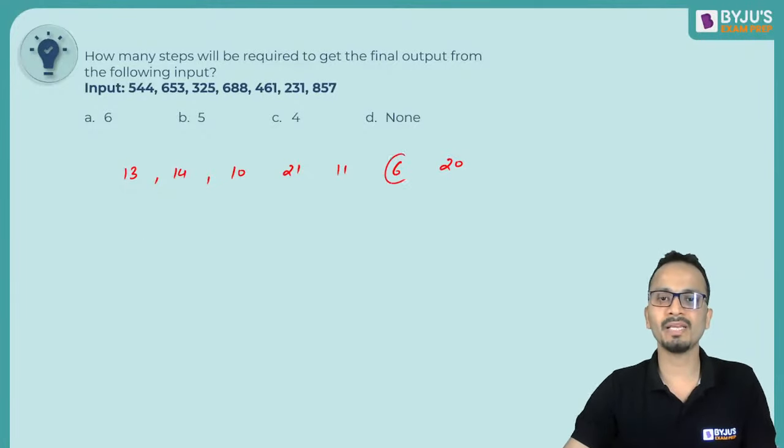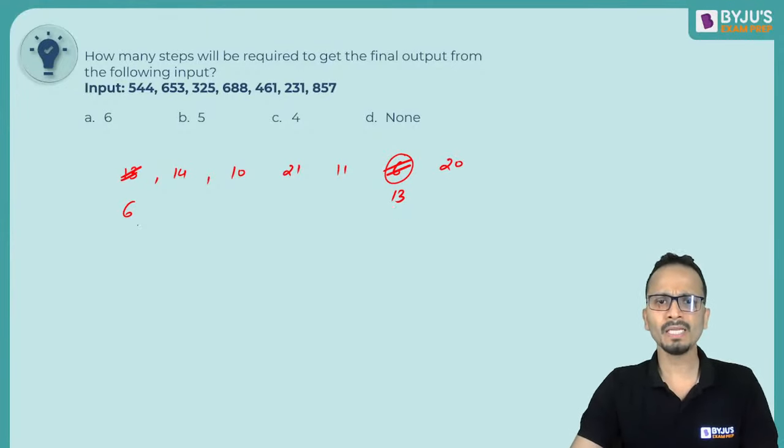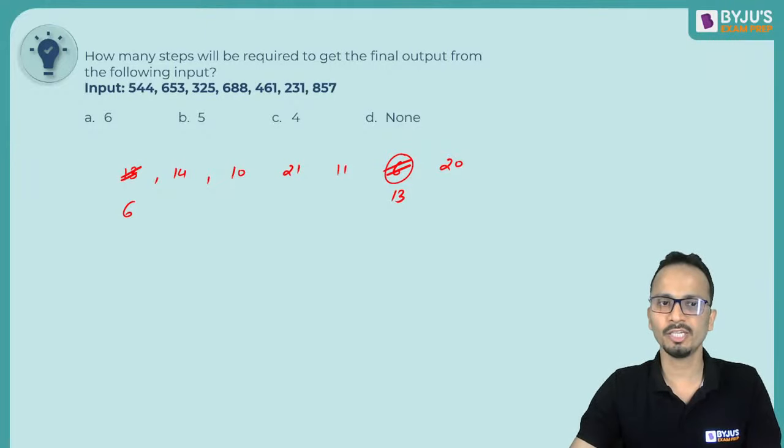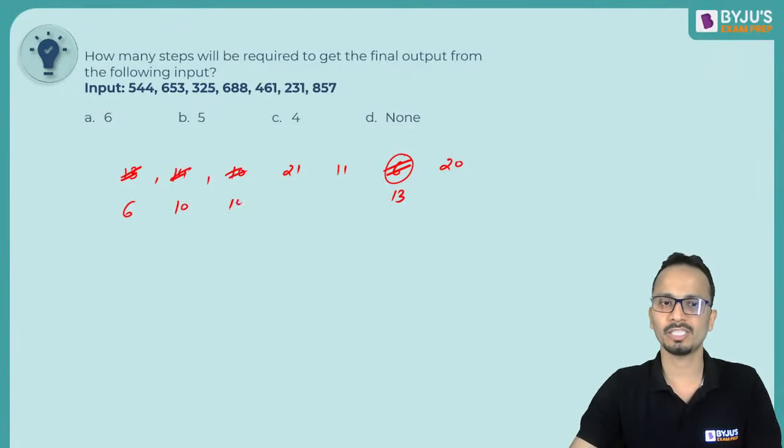So first of all, I'll bring 6 forward. Okay, so 6 और 13 आपस में interchange हो जाएंगे. So I can remove from here 6 and 13. थोड़ा सा time save करने की कोशिश करते हैं. Next smaller value is 10. So 10 and 14 will interchange their places. Rest all of them will remain same. So instead of 14, 10 आ जाएगा और यहाँ पे 14 आ जाएगा.